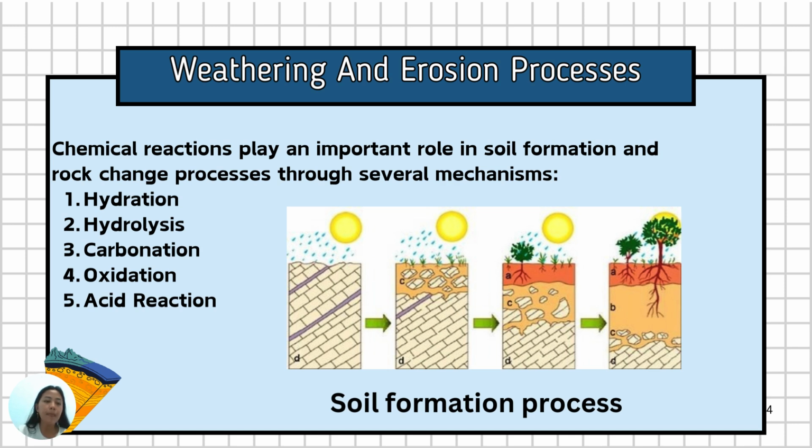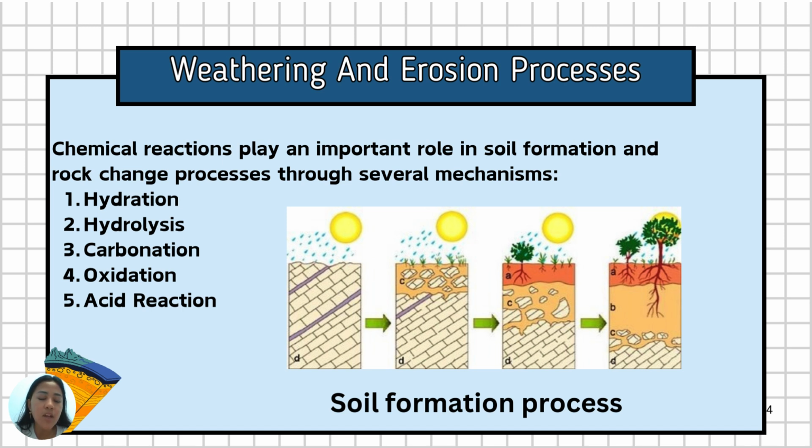Next, hydrolysis. Hydrolysis is the reaction where water reacts with mineral to form new mineral and ions. For example, feldspar can be hydrolyzed into clay mineral and potassium, sodium, or calcium ions.